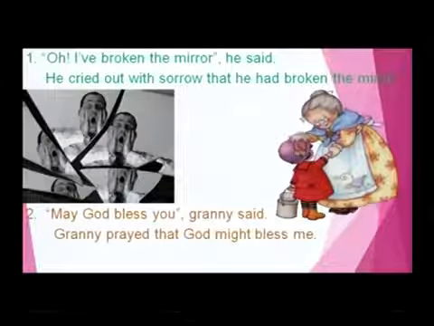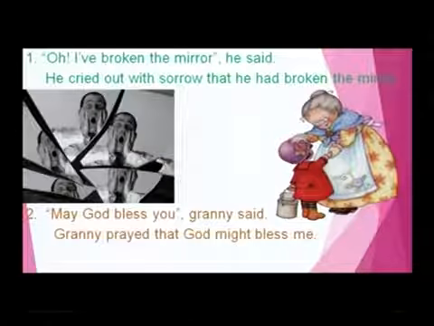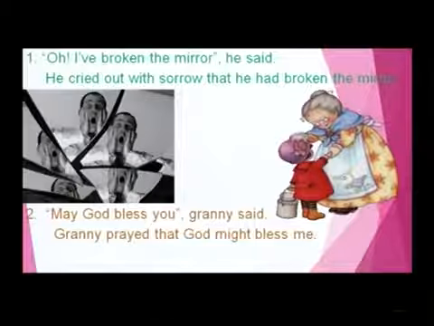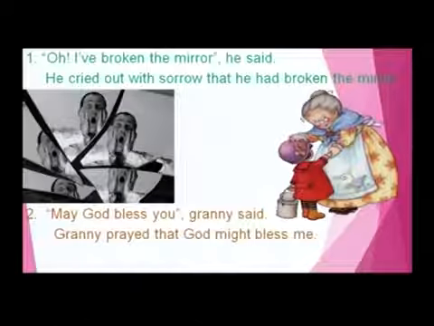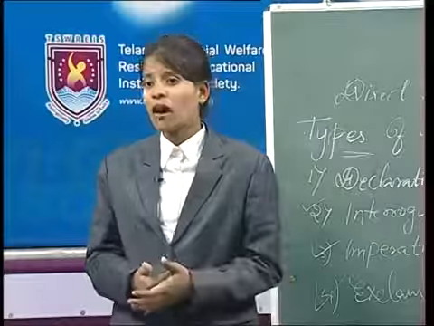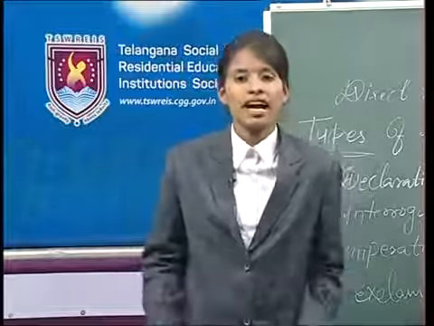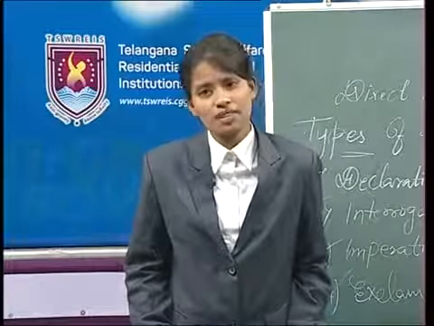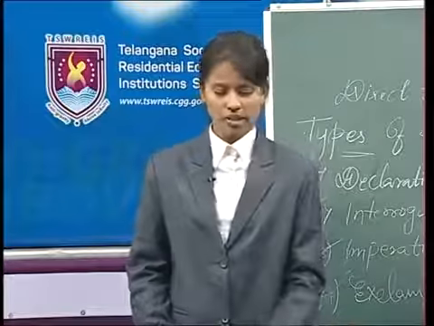And the second example is, "May God bless you," the granny said. Granny prayed that God might bless me. Here the granny is wishing the child, praying to God that the child should be safe. So, the granny prayed that God might bless me. Clear? This is all about the exclamatory sentences.